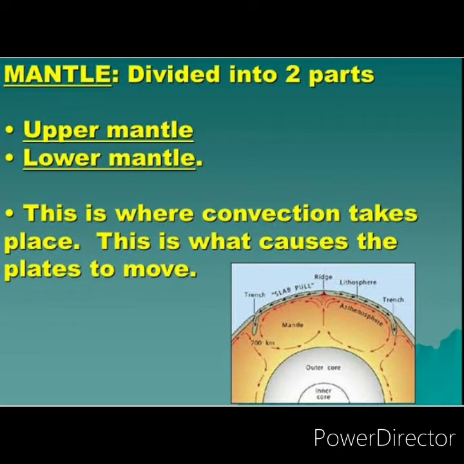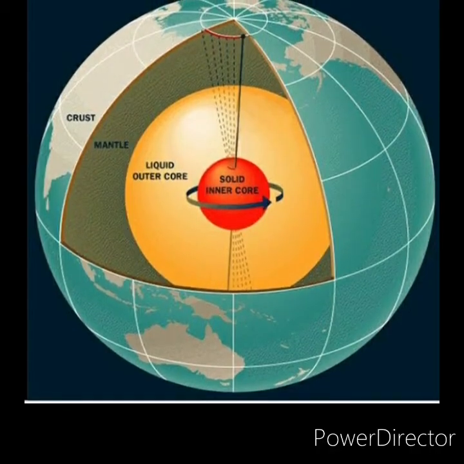The upper part is solid, with the rocks in solid form, but the lower part is in the molten form. The molten rock inside the earth is called magma. Next, the third part is the core.